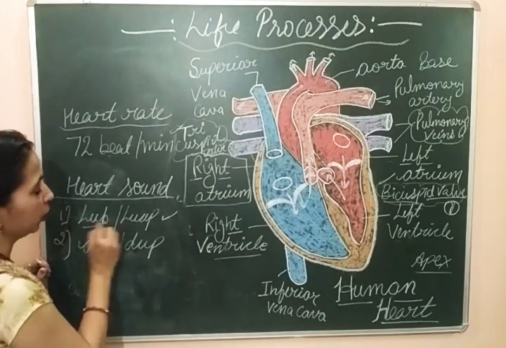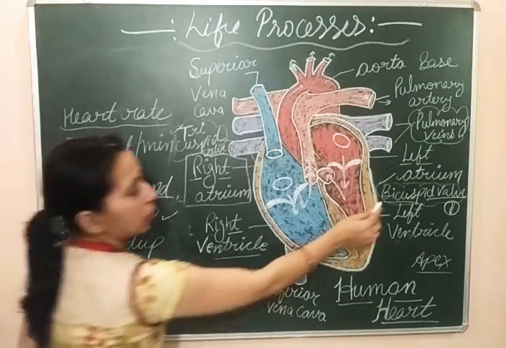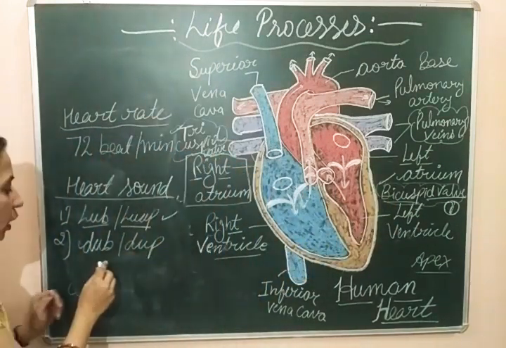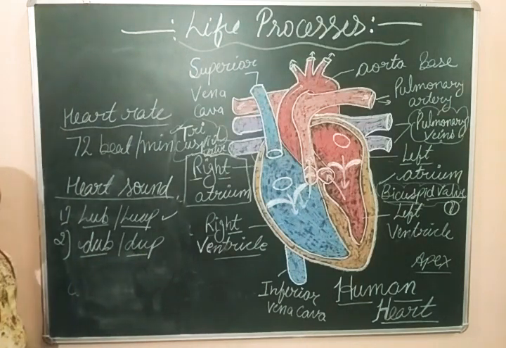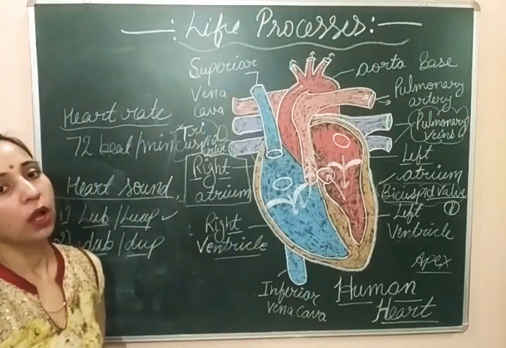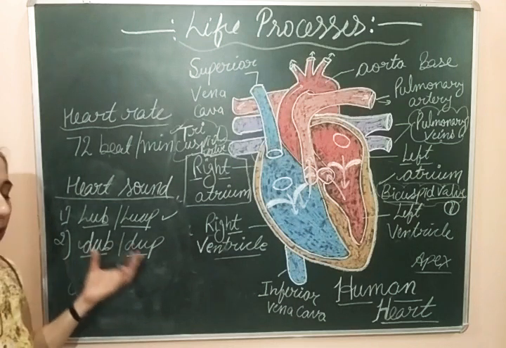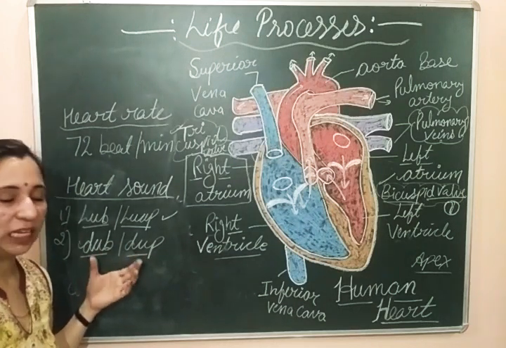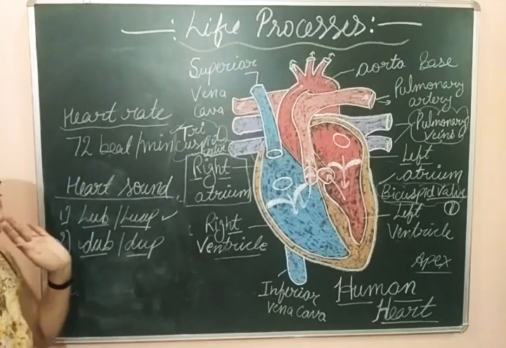यह heart sound कब produce हो रही है? किसकी वजह से हो रही है? Due to the closure of bicuspid and tricuspid valves. And the second heart sound, that is the dub sound, is produced due to the closure of semilunar valves of pulmonary artery and aorta. At that time, the second heart sound is produced. That sound is the dub sound. So here we studied about the heart rate, pulse and heart sounds.